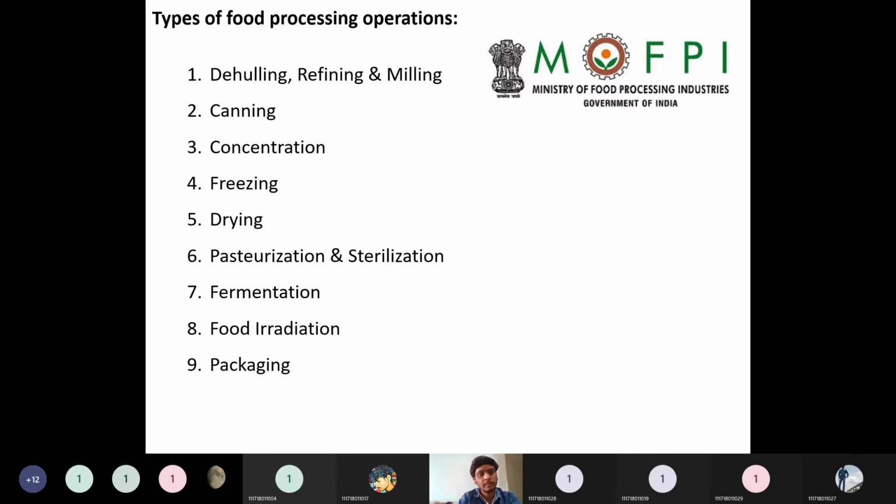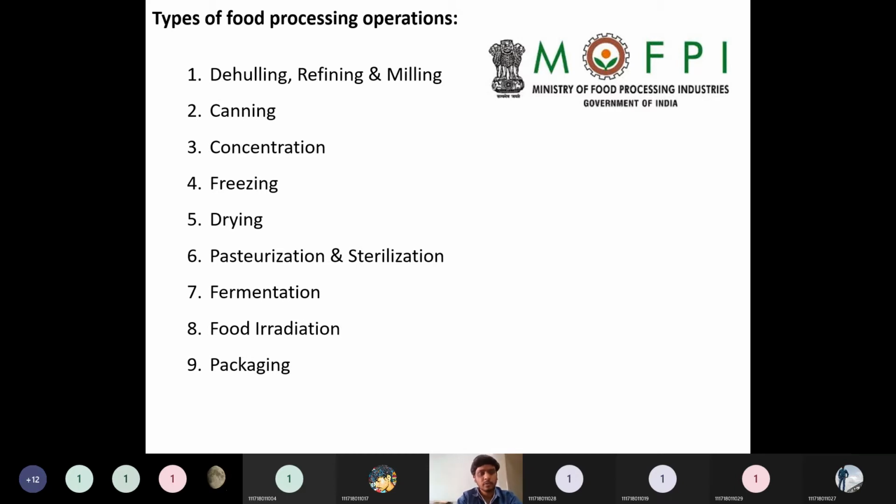And concentration. If you take the example of the sugar industry, after concentrating the sugar cane juice up to the saturation or super saturation levels, that juice will be concentrated more and converted into crystal form in the crystallizer. So concentration is also a popular technique. Naturally, fruits or vegetables contain protein and water, so we will remove that water. The concentration of fruit juices is also an example of this concentration.